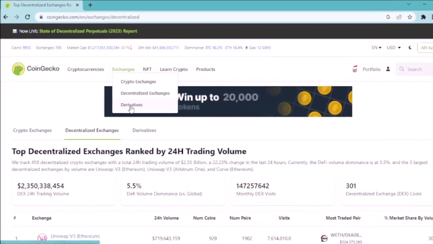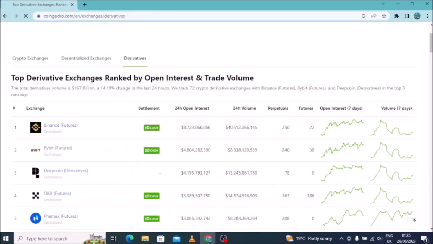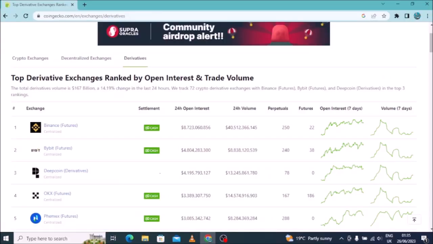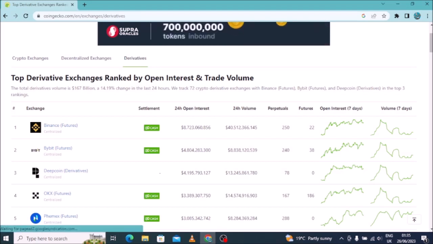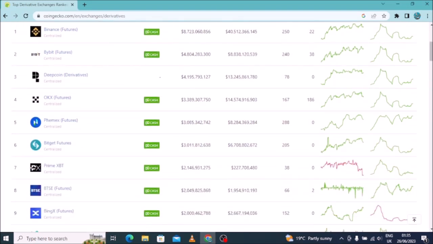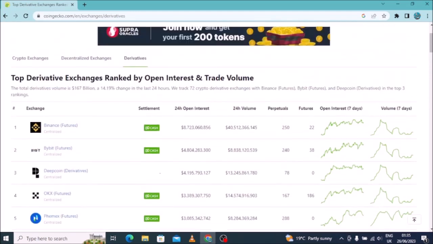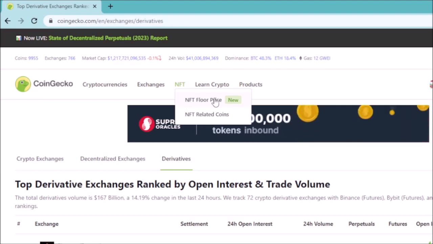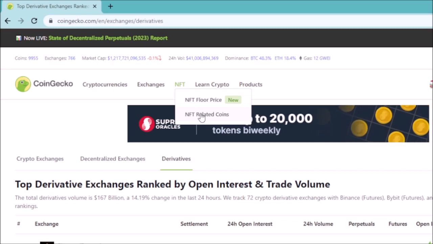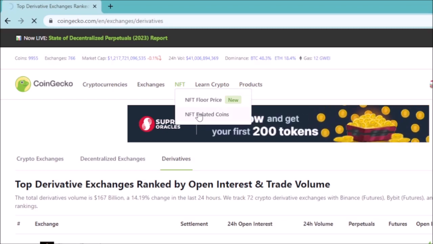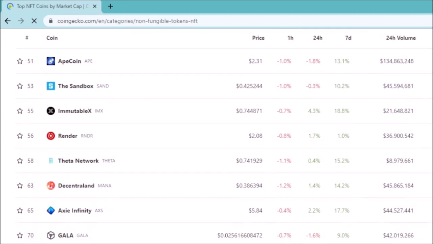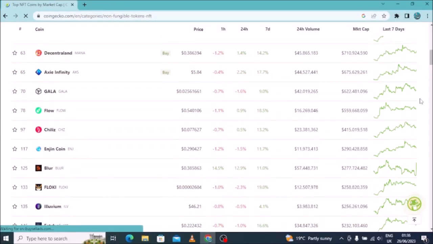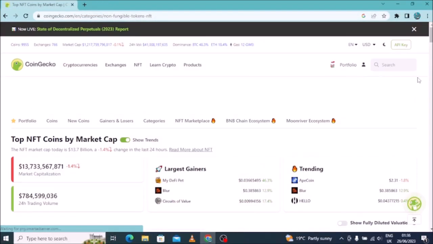So when you come to derivative exchanges, these are exchanges that are used mainly for futures. So when you don't find an exchange here, that means it cannot trade futures. Back on NFTs, there is NFT floor price, there is NFT related coins. So if you want to see NFT related coins, you click here on Coingecko, you will see all the coins, how they are moving and how they are related to NFTs.